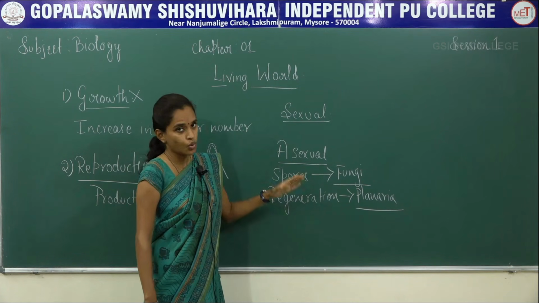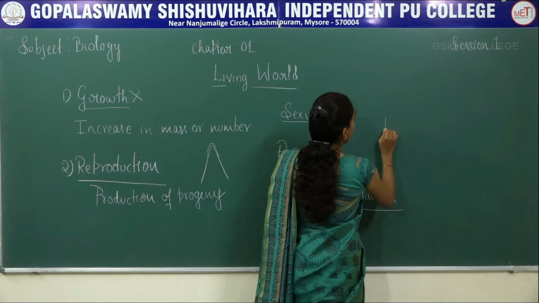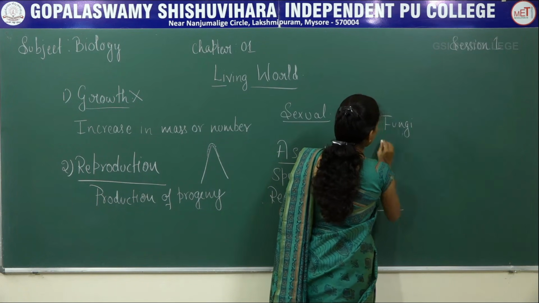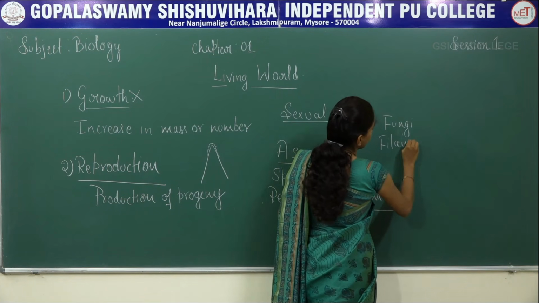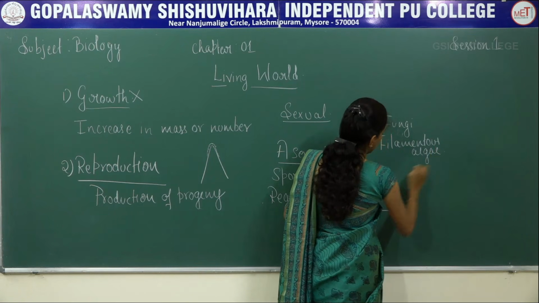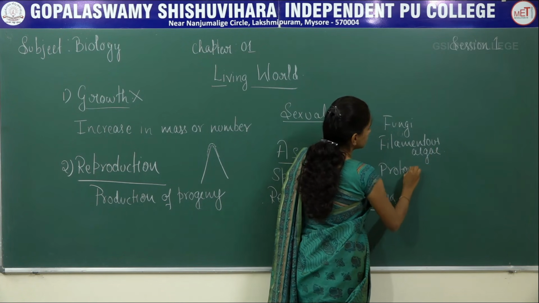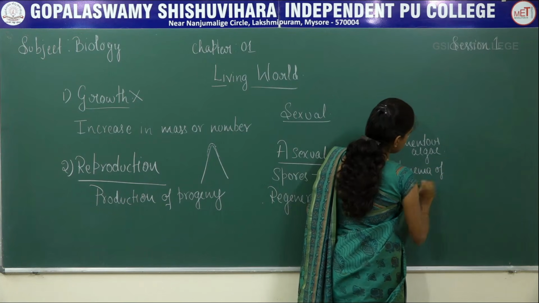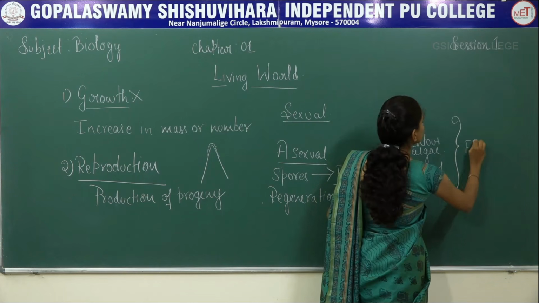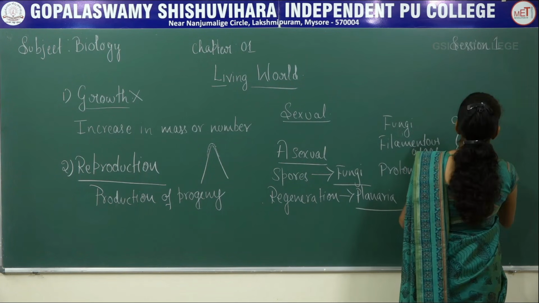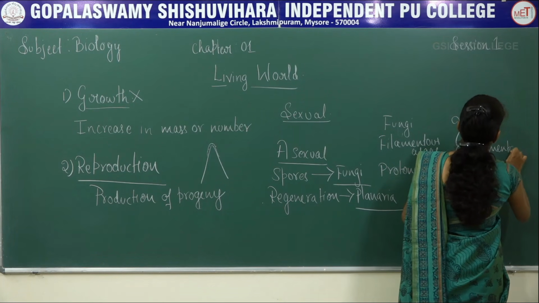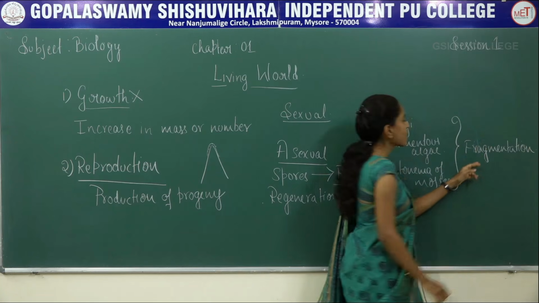Next, one more type: some of the different species of fungi, filamentous algae, and protonema of mosses all undergo fragmentation.